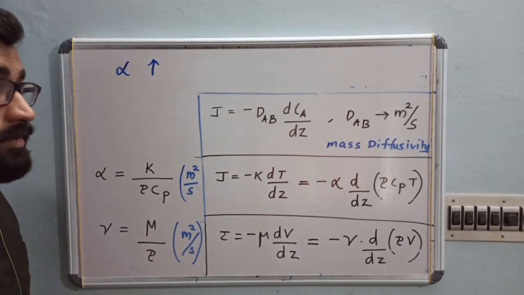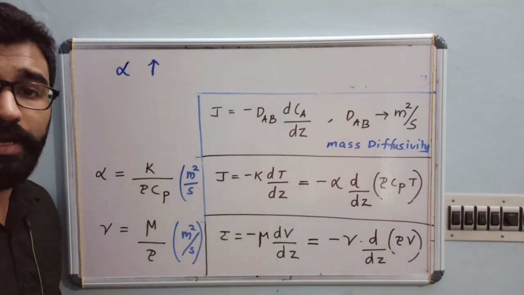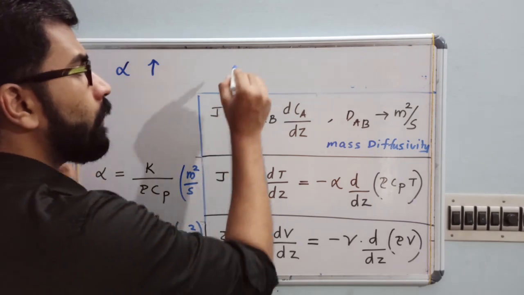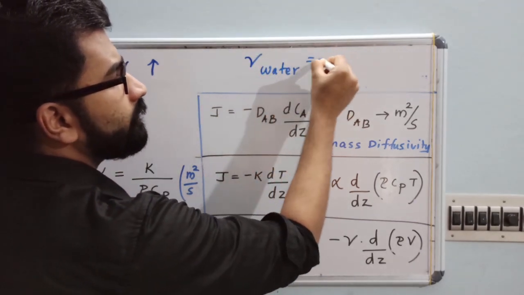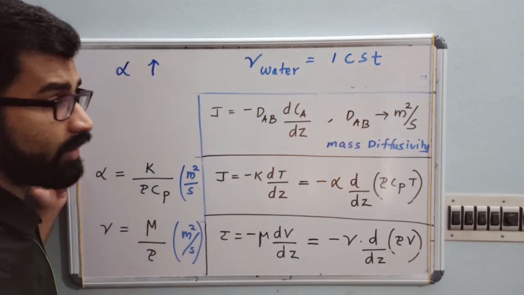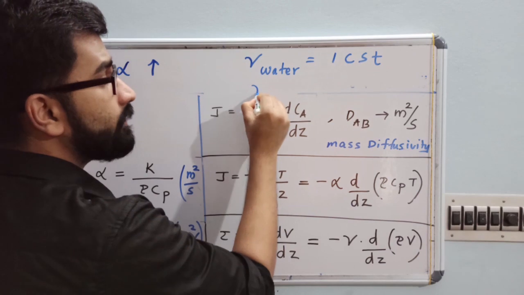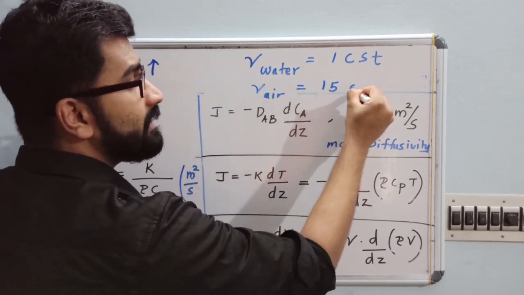Same way, what is the meaning of kinematic viscosity or momentum diffusivity? I hope you remember, what is the kinematic viscosity of water? Kinematic viscosity of water is 1 centistokes. I hope you know how to convert it. Same way, what is the kinematic viscosity of air? Kinematic viscosity of air is 15 centistokes.